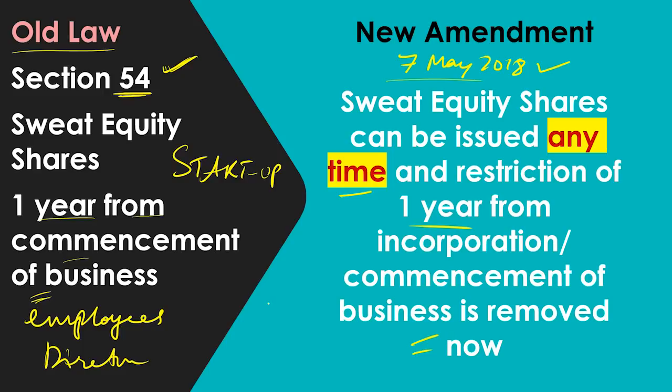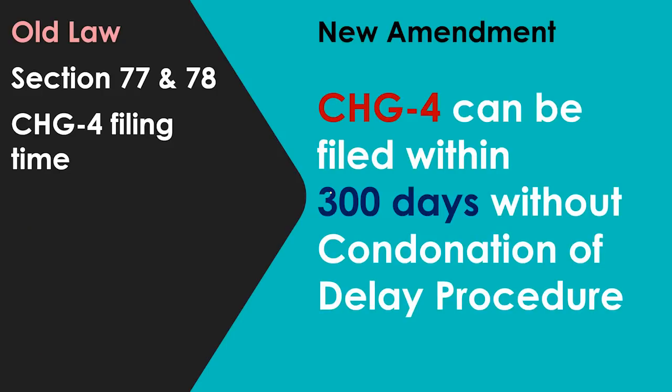For example, if I incorporate a company on May 5th, technically I can now issue sweat equity shares even on May 6th. The company is just 1 day old, still I can issue sweat equity shares. That is the new amendment, with commencement from 7th May 2018.